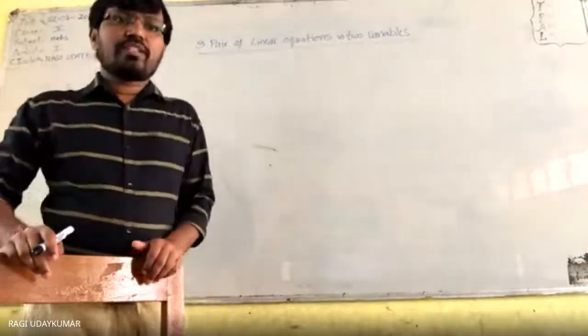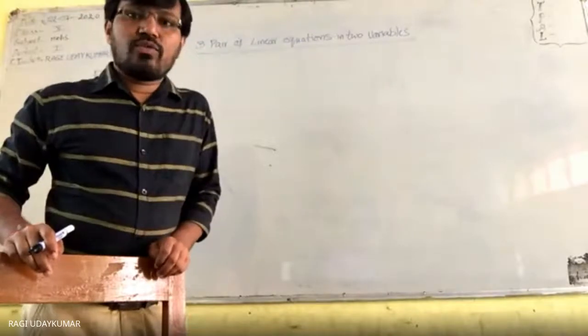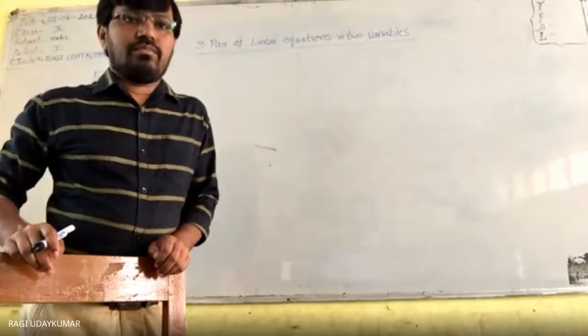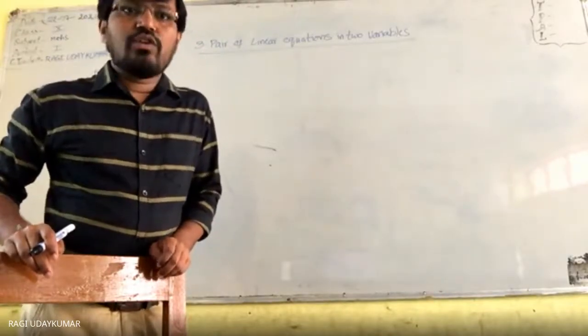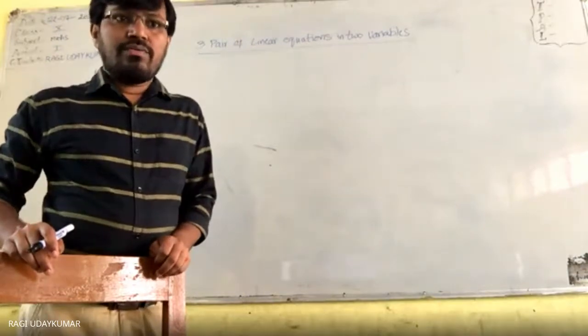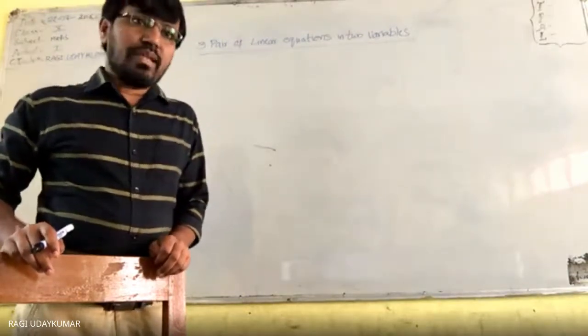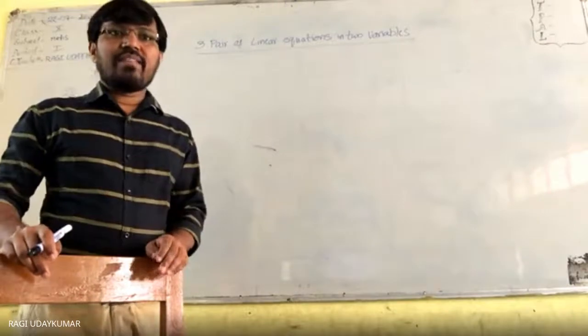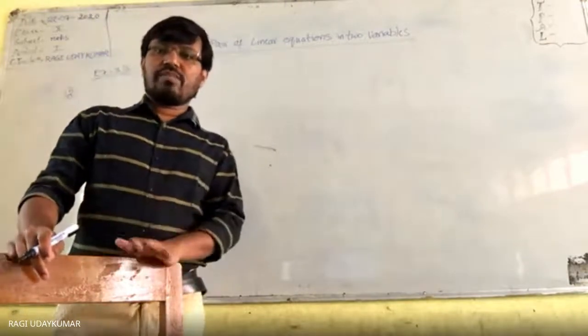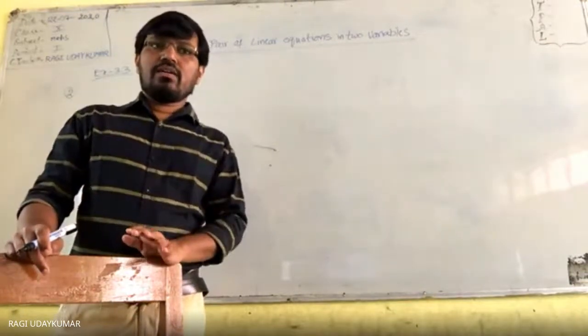The question is given: 2x plus 3y is equals to 11, 2x minus 4y is equals to minus 24, and hence find the value of m for which y is equals to mx plus 3. That means what to do here? Solve.